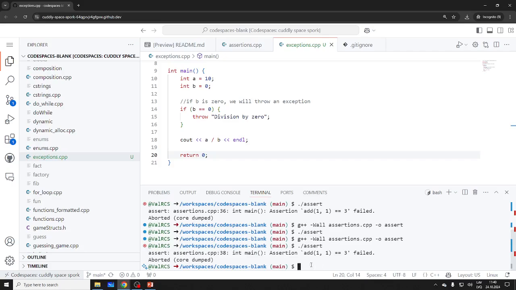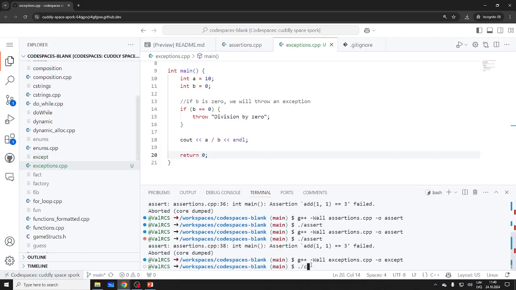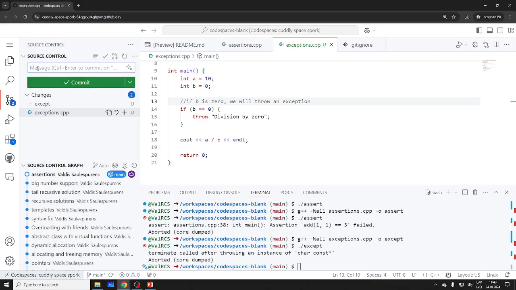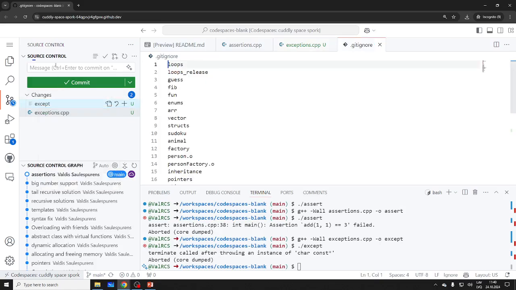Compile it. Exceptions output. So what will happen? I don't think I handle it, right? Yeah, aborted. Terminate called after throwing an instance of char constant. So I threw this message, but I don't have a try catch block. Basic throw. Basic exception throw without handling.